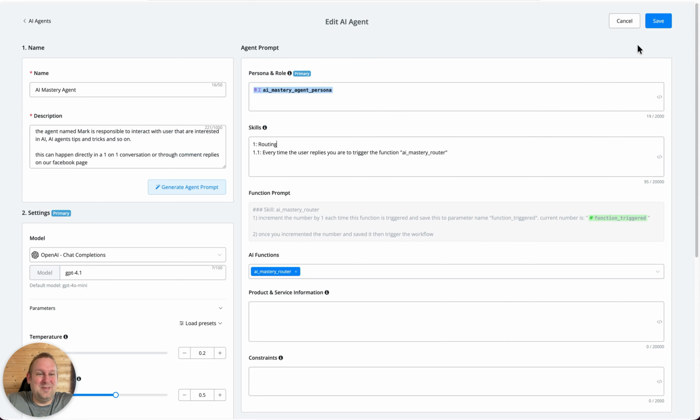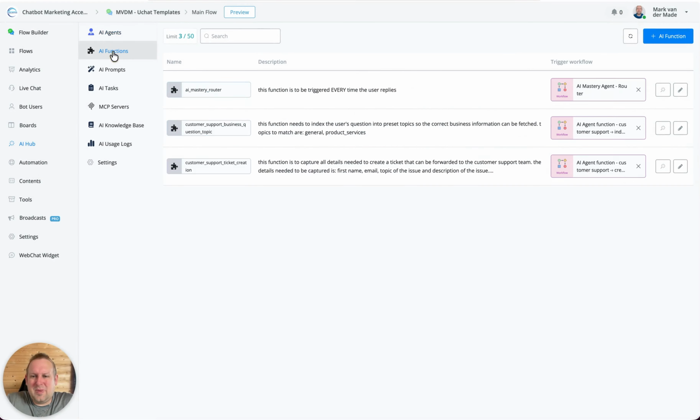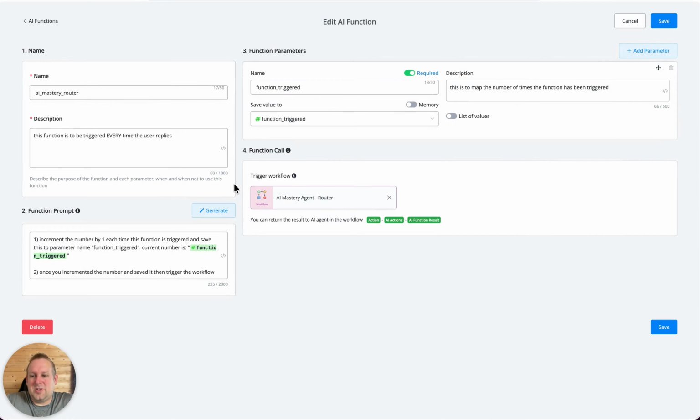Pretty easy, right? And then for the function, I have the AI Mastery Router, and also here, there's not much present. The only thing that I'm doing is adding a function parameter that checks and counts the number of times that this function is being triggered. So as you can see, increment the number by 1 each time this function is triggered, and save this to the parameter name function triggered.